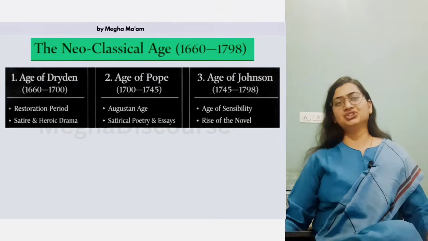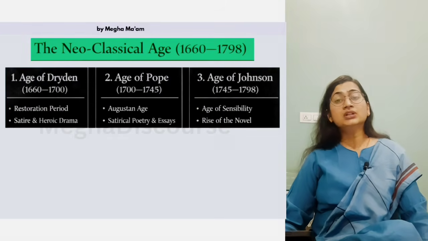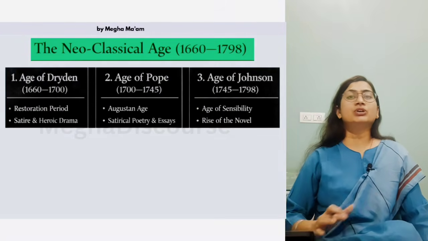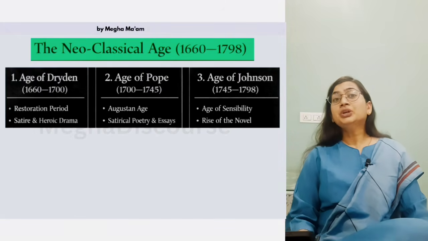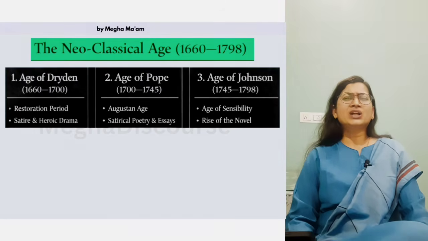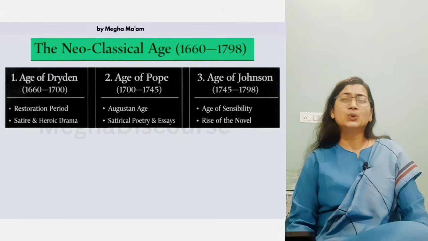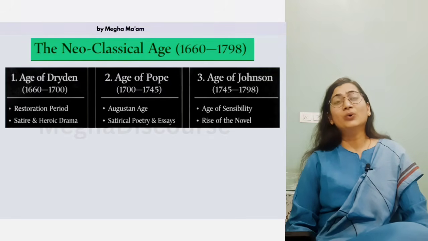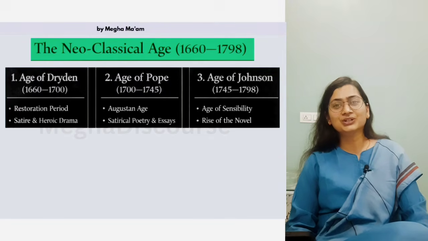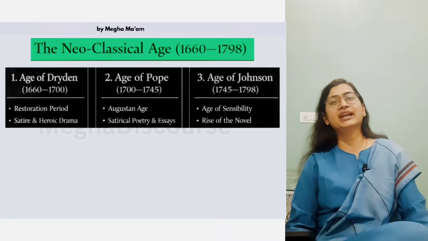Now the biggest transition time after the age of Milton, after the Puritan age. What happened? That is also called the Interregnum age. Okay. Now the neoclassic age comes. So people are bored because the theater was banned. There is no drama. There are no daily soaps, so to say. Now there is no more dramatic literature, no more novels. Novels were not there at that time.